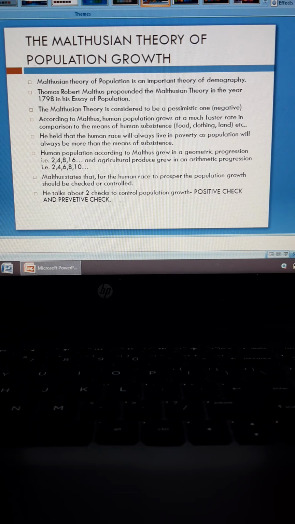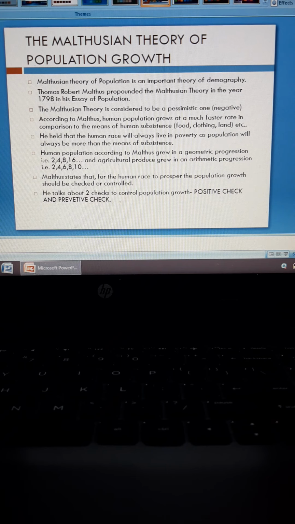Next point, he held that the human race will always live in poverty as population will always be more than the means of subsistence. Here he is being very pessimistic, very negative, saying that the human race will always be living in poverty. Why? Because population will always be more than the means of subsistence. The things required to sustain human life will always be less than the population.